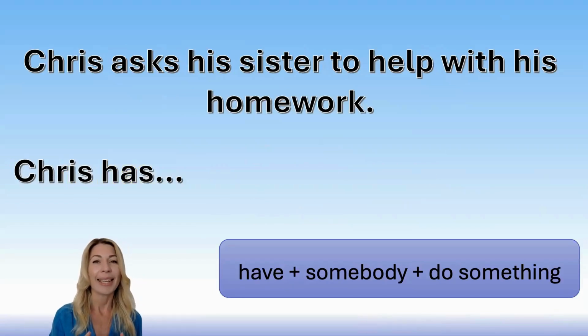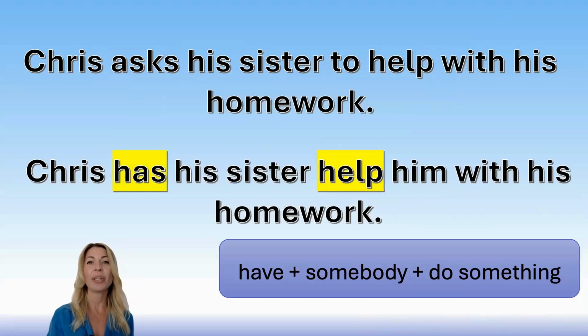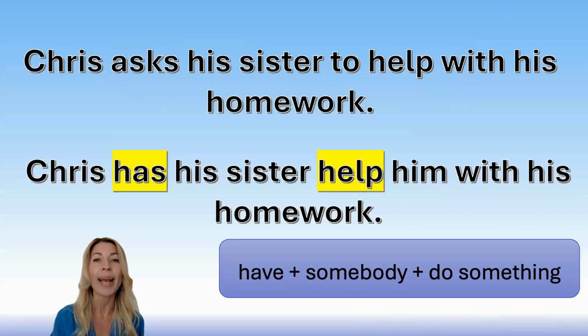Chris asks his sister to help with his homework. So we have to use have somebody do something in this case. Okay, so Chris has his sister help him with his homework. It means that he asks her to help him. Yes, you remember, have somebody do something.